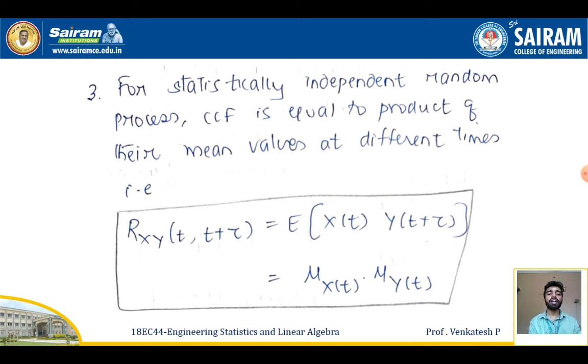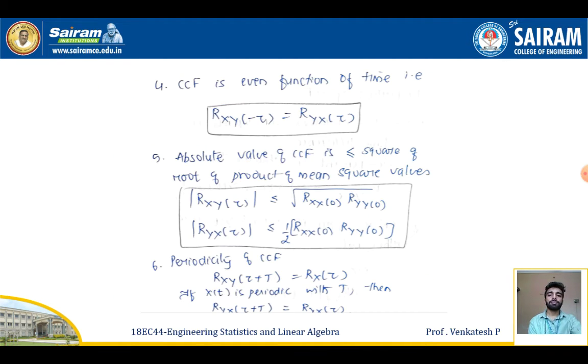Since these are independent, I can rewrite this as mean of x of t times mean of y of t. Fourth, the cross correlation function is not an even function in general; it satisfies Rxy of minus tau equals Ryx of plus tau. Fifth, the absolute value of the cross correlation function is less than or equal to the square root of the product of the mean square values.